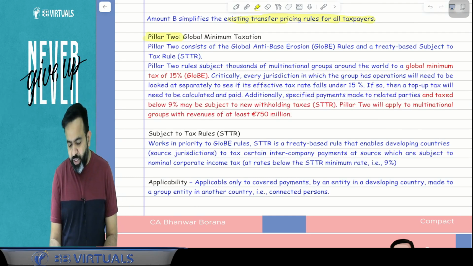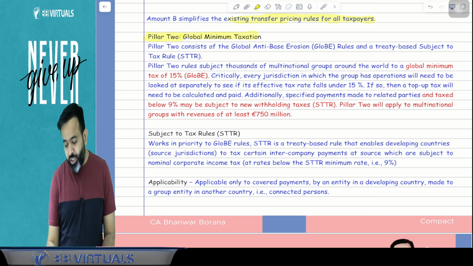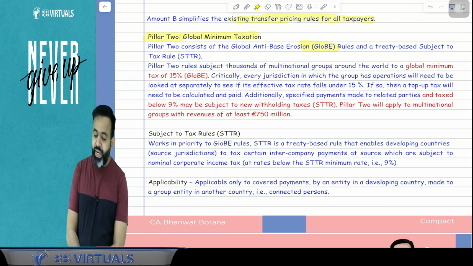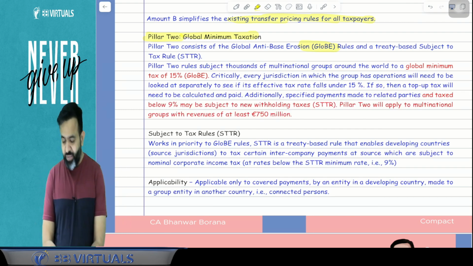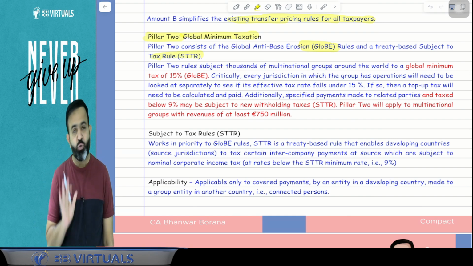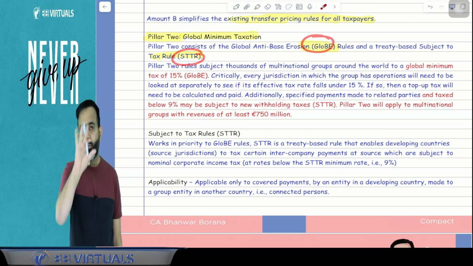And guys, pillar 2 is your global minimum taxation. And in pillar 2, they have introduced two types of rules. One is the GloBE rule, or I can say the Global Anti-Base Erosion rules. And one is your STTR. STTR means subject to tax rule. Now, what is the GloBE rule and what is the STTR rule? I am going to explain to you.